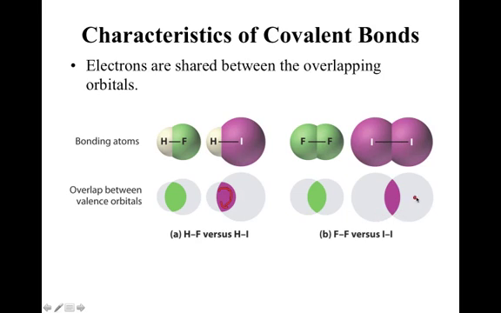Because iodine is so much bigger, it's harder for this nucleus to be as attracted to valence electrons in the outer part of the neighboring atom. Here our atom is smaller, so this nucleus is able to have more of an attraction for an electron in that neighboring atom. So the bond forms because the valence orbitals are overlapping.